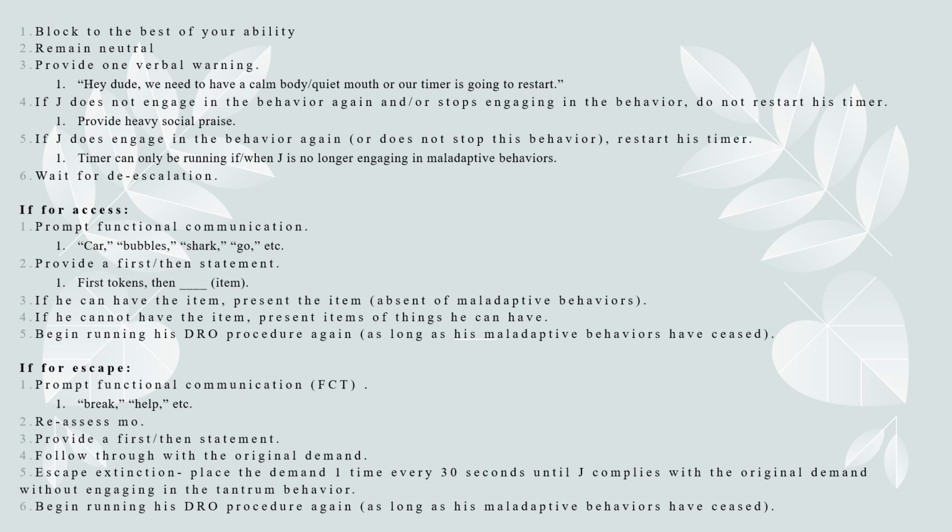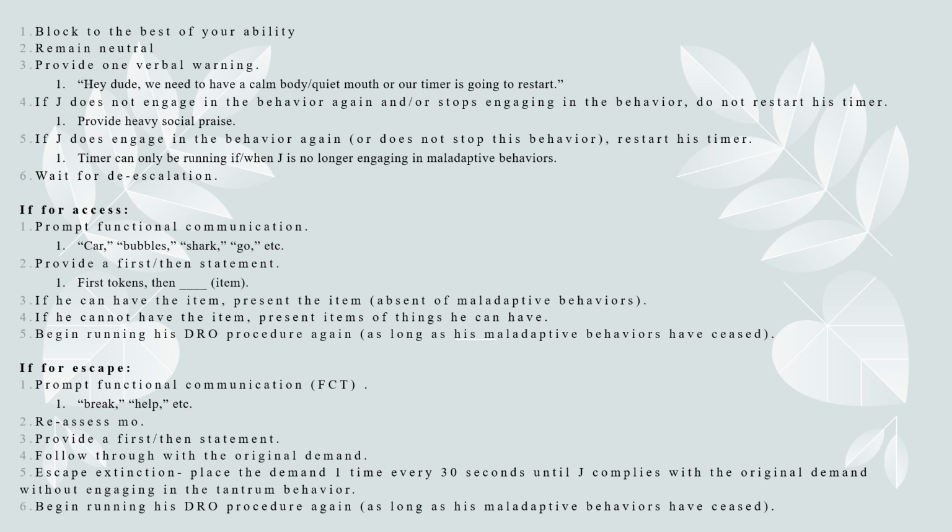We wait for de-escalation, and then this is where the function of the behavior comes into play. If it's for access, we're going to prompt functional communication. For him right now, that's just 1-word mands, for example, car, bubble, shark, or I'm having him mand to go. And then we'll provide that first-then statement. Cool buddy, first tokens, then that shark. If he can have that item, we will then present the item absent of those maladaptive behaviors. If he cannot have the item, we'll present other items he can have, and then begin running his DRO procedure again, as long as his maladaptive behaviors have ceased.